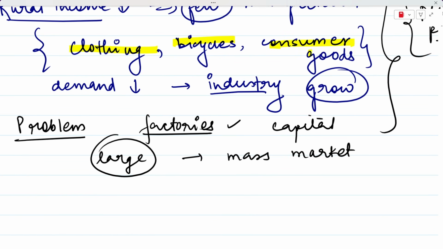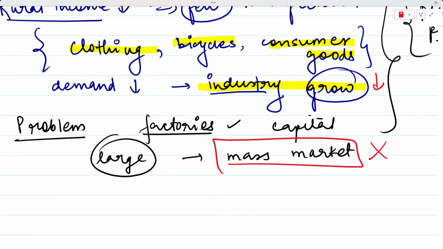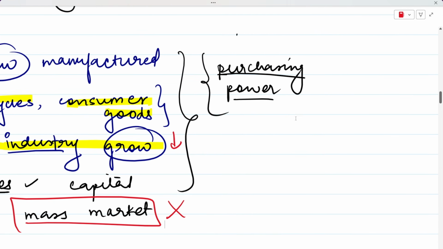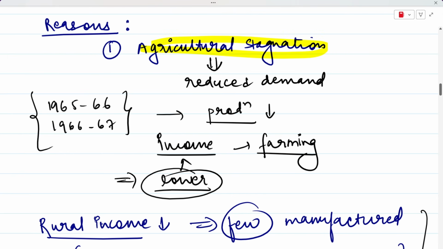All of these items are produced in our industries, and that means that industries are also going to grow very slowly. So this was an issue in the Indian market: first of all, we don't have a mass market, and we don't have enough people with purchasing power also. So agricultural stagnation also became one of the major reasons for reduced industrial growth.